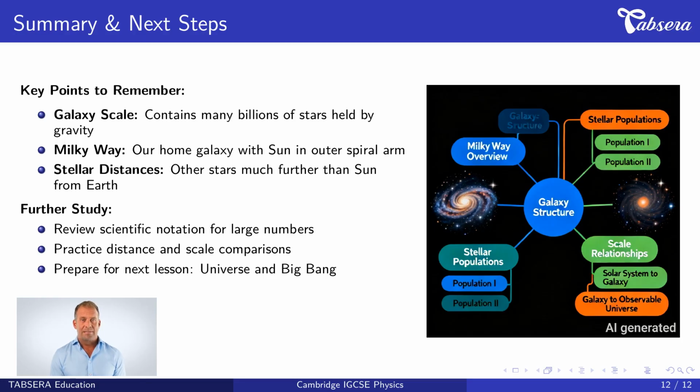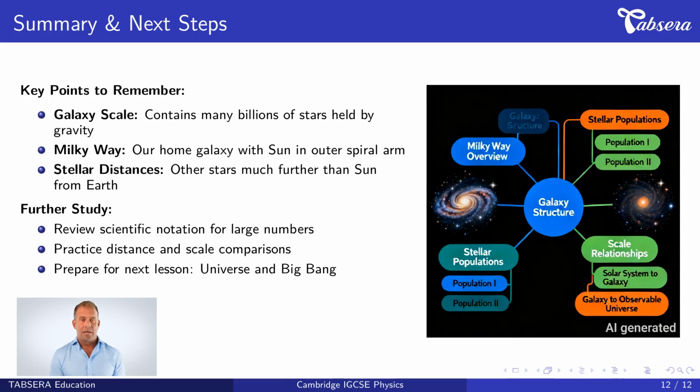Let's summarize today's lesson on galaxies. The key points to remember are, first, galaxy scale. Galaxies contain many billions of stars, typically 100 billion to 1 trillion stars, all held together by gravitational attraction. This represents the largest organized structures of matter in the universe.